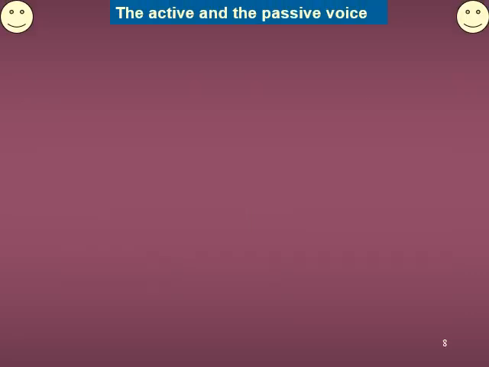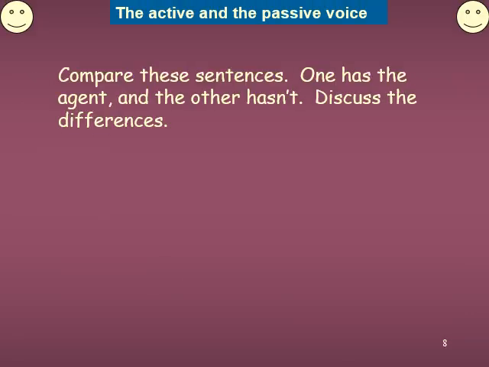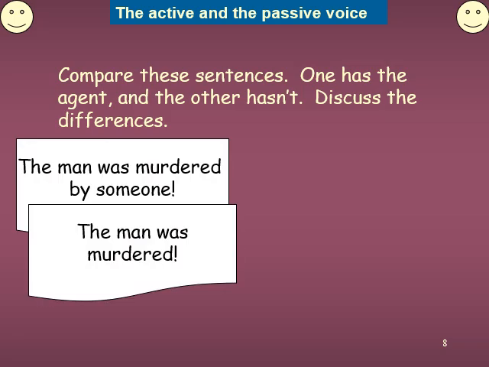Right. Let us have a few more examples to understand what it is. Compare these sentences. One has an agent and another one has not. Discuss the differences. The man was murdered by someone.